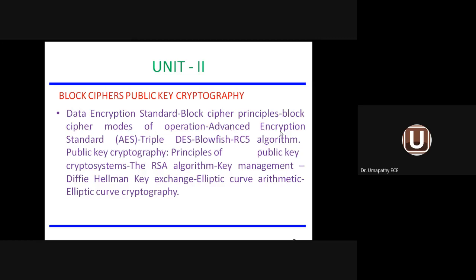The fourth one, advanced encryption standard, that means AES. Data encryption standard is DES, but advanced encryption standard is called AES. Then one form of DES is called triple DES. Blowfish RC5 algorithm. There is one algorithm called Blowfish RC5 algorithm used for encryption. Then comes public key cryptography. So the first half corresponds to block cipher and the second half corresponds to PKC.